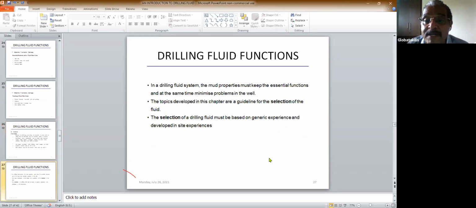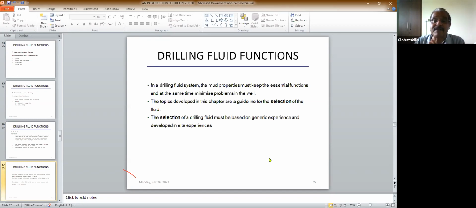So in drilling fluid system, mud properties must keep the essential functions and at the same time minimize problems in the well. So this is the gist of this thing. So first thing is drilling fluid system must keep the essential functions. Essential functions are what? Remove the cuttings, balance the formation pressure, avoid the shale swelling, okay, and avoid formation damage. These are the essential functions, and also minimize the problems. So you have to have an optimum of these things.